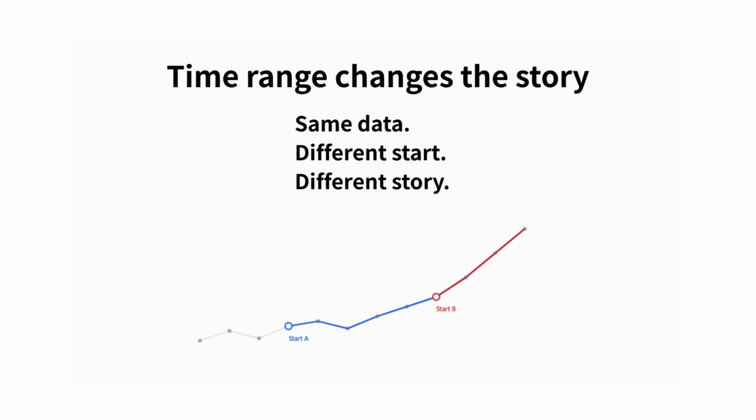We are looking at the same data. Nothing was changed. Nothing was removed. The only difference is where the story starts. Starting here, the pattern looks noisy. The trend feels weak, almost uncertain. Starting just a little later, the same data suddenly looks like clear growth. This is not a trick. It's a choice. And that choice completely changes how the data feels. In real-world data analysis, graphs are often shown without explaining why a time range was chosen. Your job is not to trust the picture, but to ask why the picture begins there.